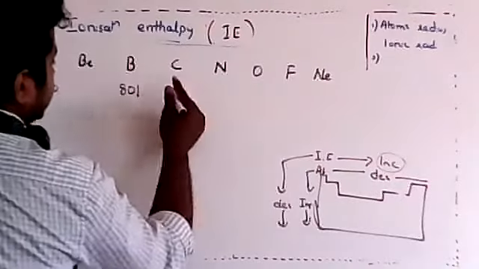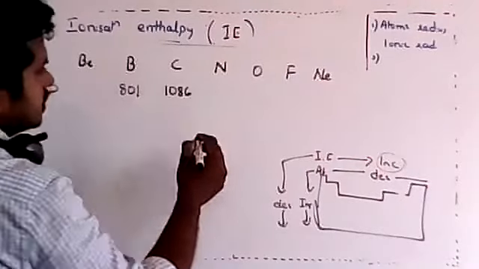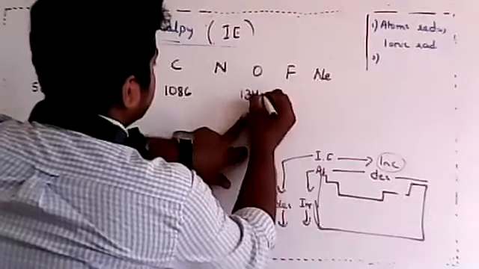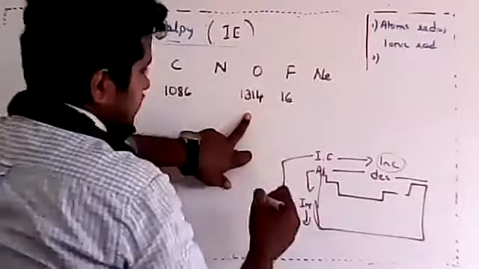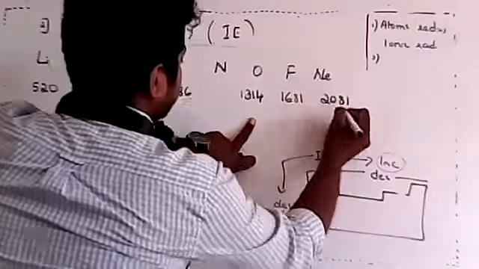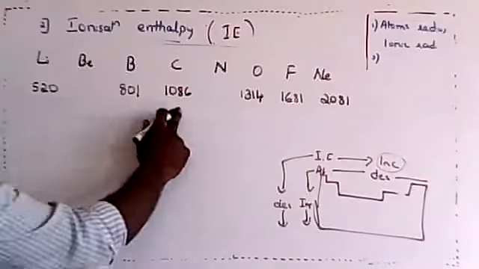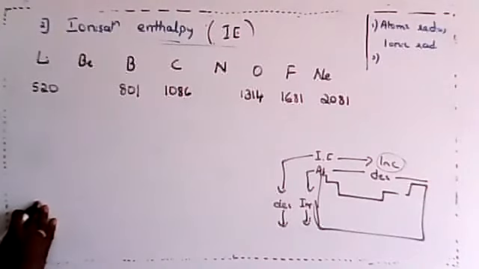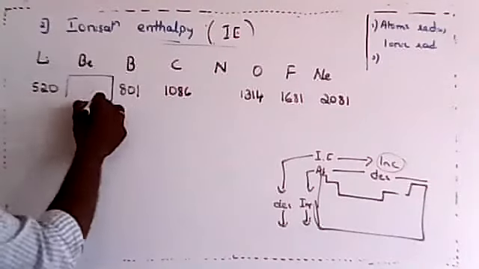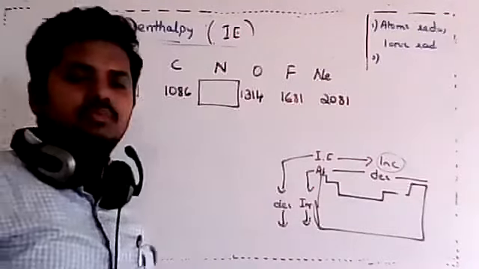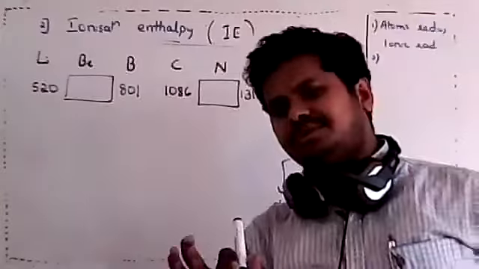I'll write here once again: carbon is 1086. For oxygen, it is given as 1314. And fluorine is given as 1681, and neon 2081. You can see, dear students, along the period it is increasing. We'll write a few points afterwards. I left two places empty here, for beryllium and nitrogen. So you might wonder why they are left empty. The reason is very simple.